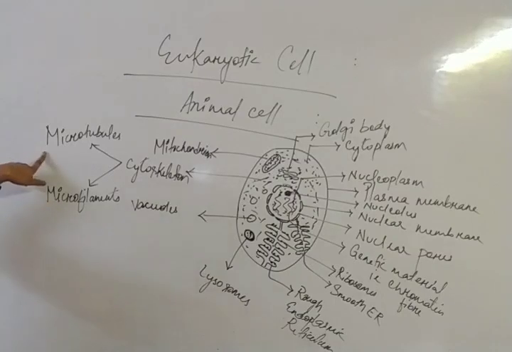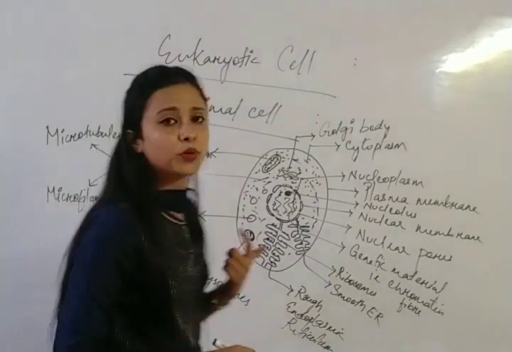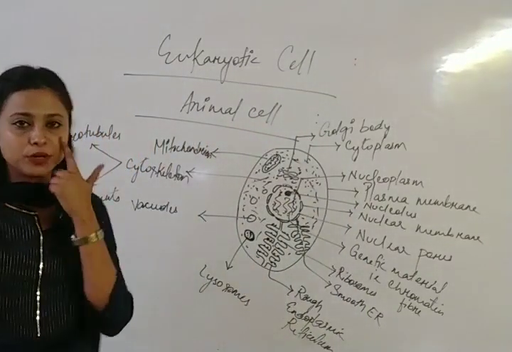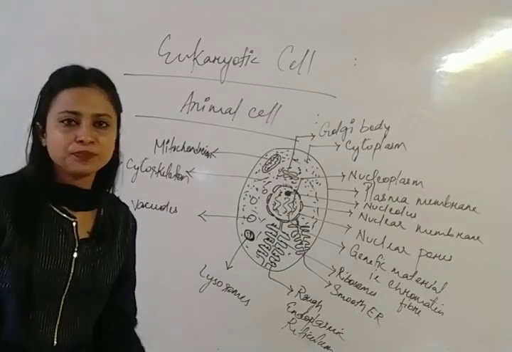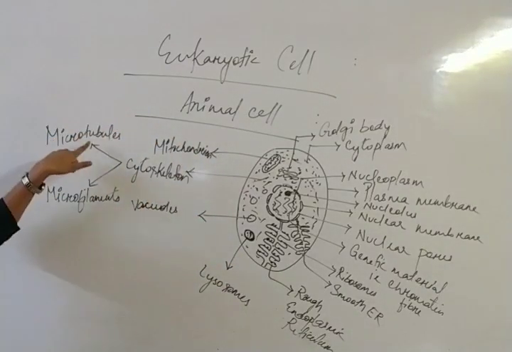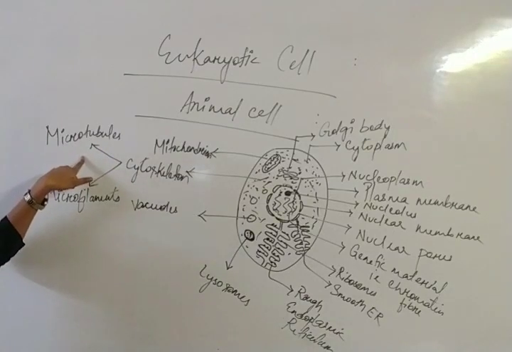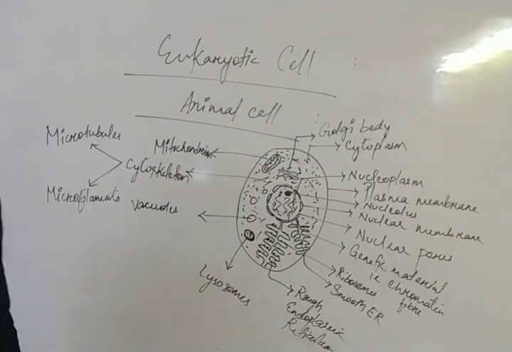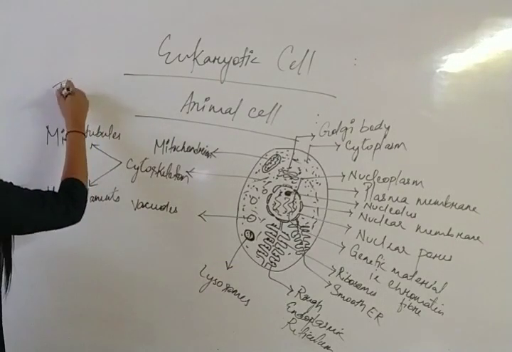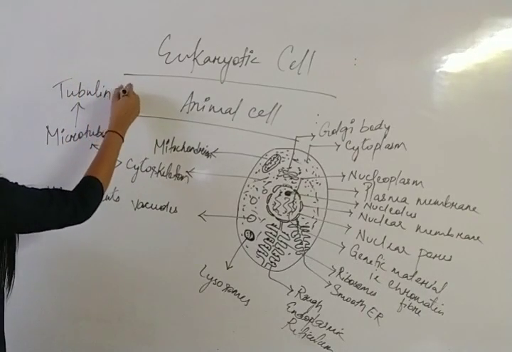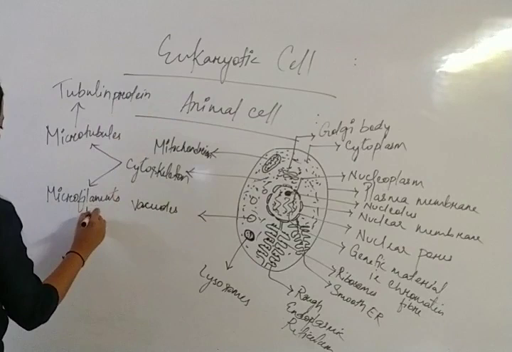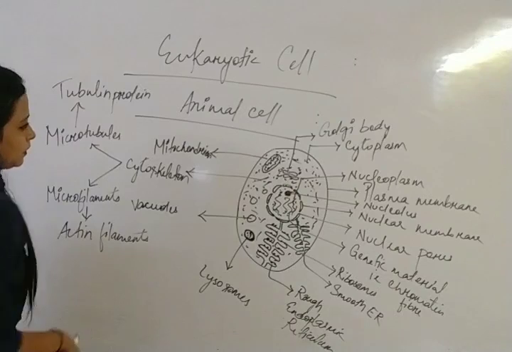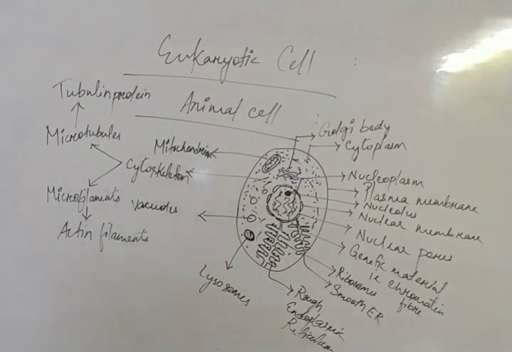Microtubules contain a protein, that is the tubulin protein, and microfilaments contain a protein, that is the actin filament. Clear? So both are what? Proteinous. Clear? In microtubules the protein present, that name is what? Tubulin. And in microfilaments, that is known as what? Actin filaments. Okay, let me write. This is tubulin protein, and here it is actin filaments.